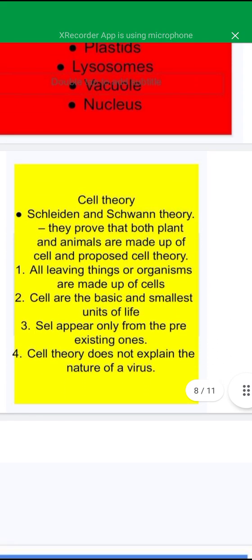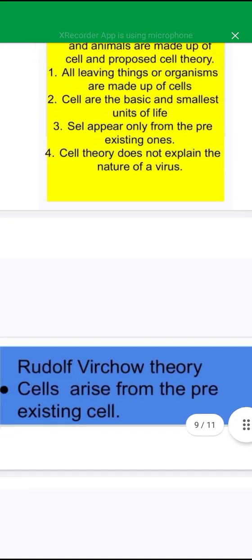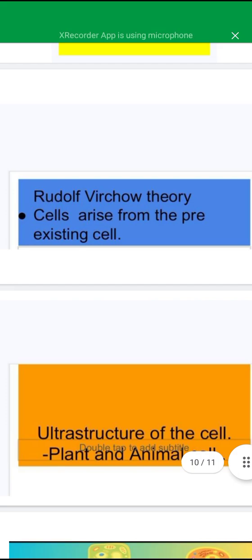Now cell theory. There are various cell theories put forward. First is the Schleiden and Schwann theory. They proved that both plants and animals are made up of cells and proposed the cell theory. They said that all living organisms are made up of cells. The cell is the basic and smallest unit of life. Cells appear only from pre-existing ones. There is an exception in this cell theory: it does not explain the nature of viruses. Now the Rudolf Virchow theory. He said that cells arise from pre-existing cells.